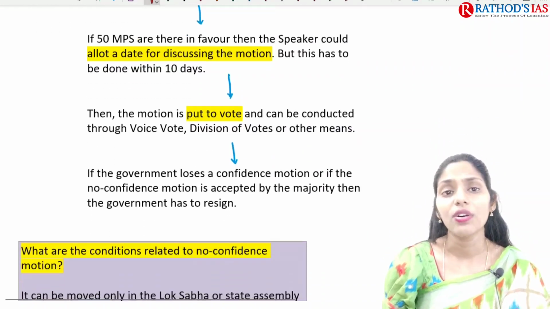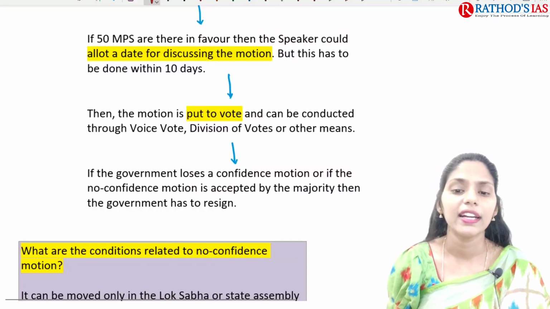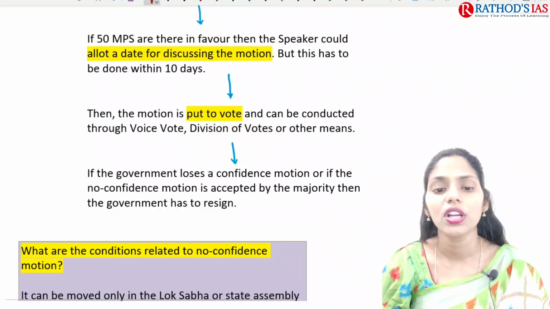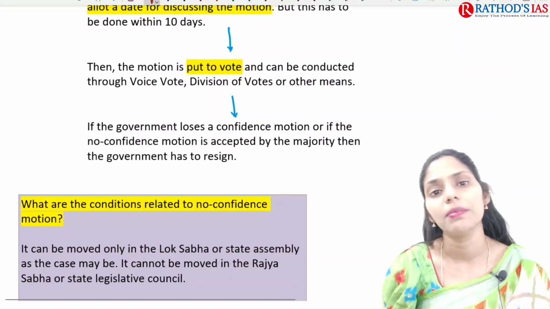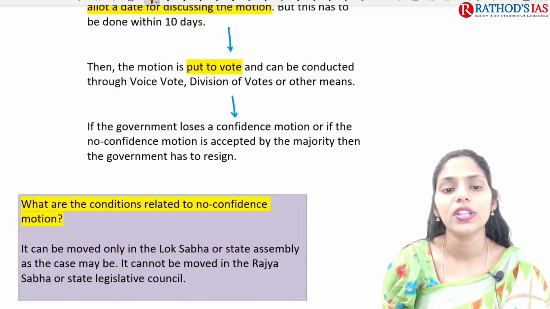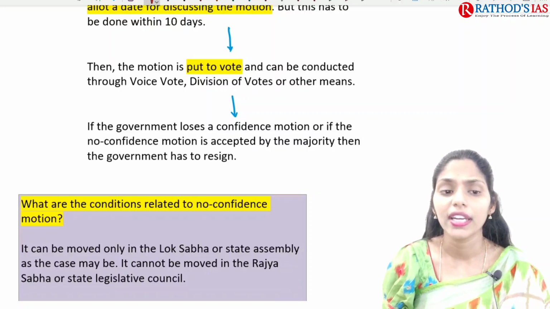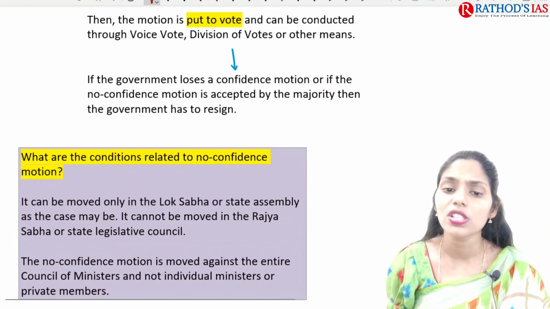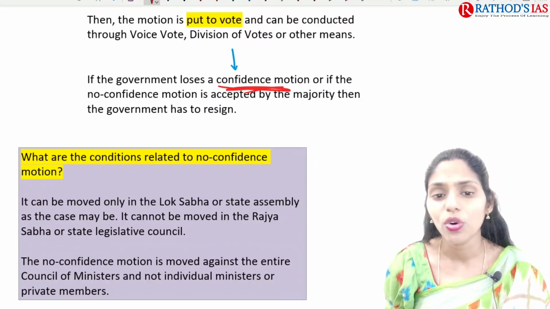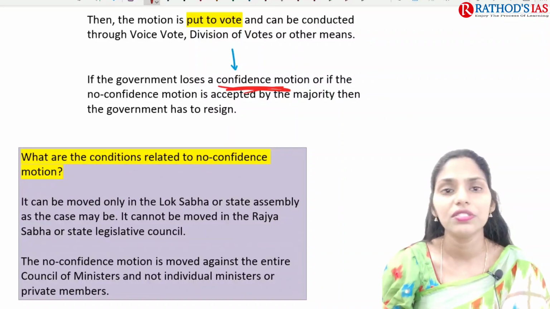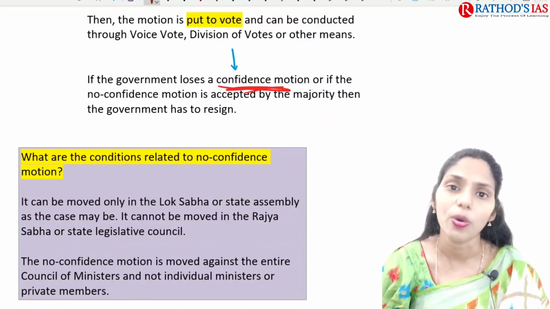So now the motion is put to vote, and it can be decided through voice vote or division of votes or other means. So we don't know that. Okay, so whether it can be done through the voice vote, through the division of votes, or any other means. So if the government loses the confidence motion, then what happens? They have to leave the government, they have to resign.